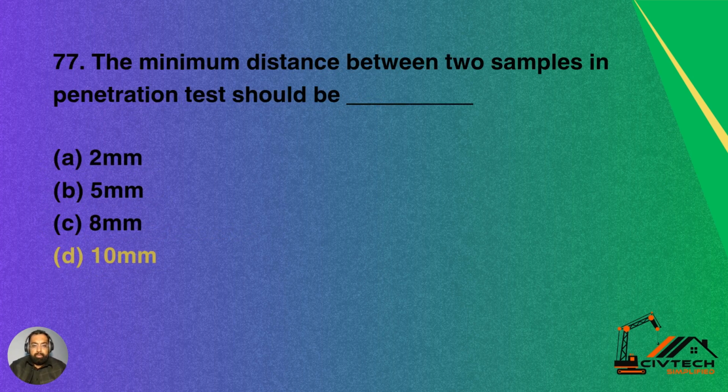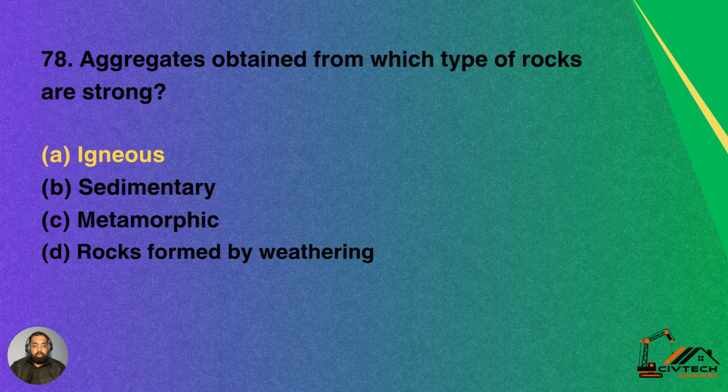Question 77. The minimum distance between two samples in penetration test should be dash. Option A 2 mm, B 5 mm, C 8 mm, D 10 mm. The minimum distance should be 10 mm. Option D is the correct answer.